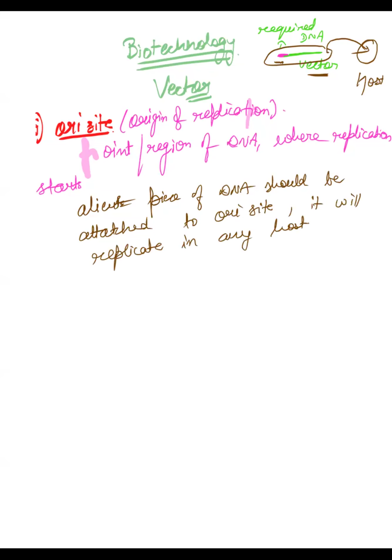So that is why we require an ORI site, so that replication could take place inside the host cell. Is it clear? ORI site clear हुआ?